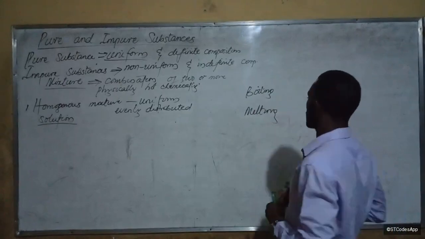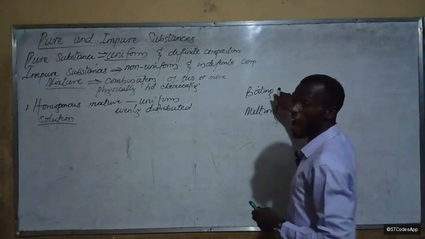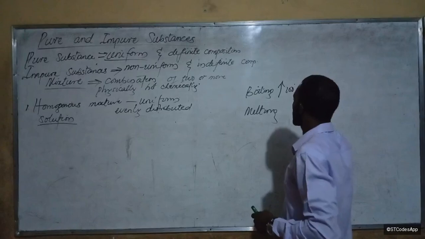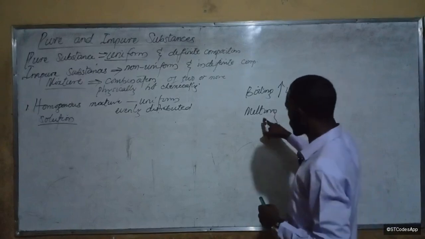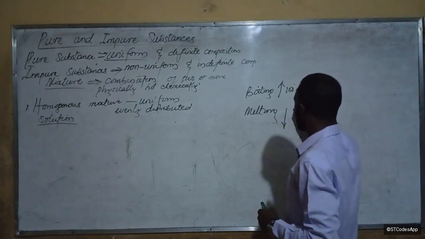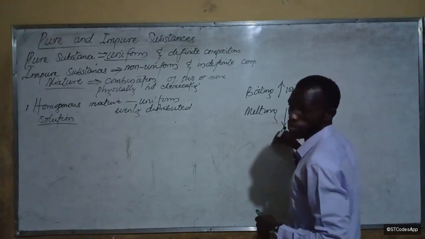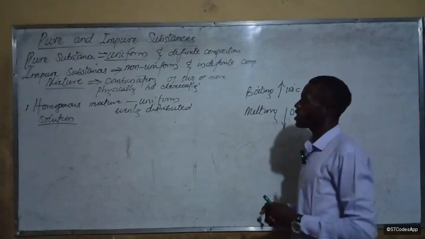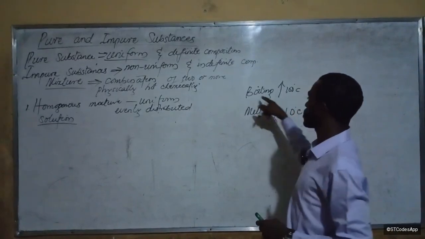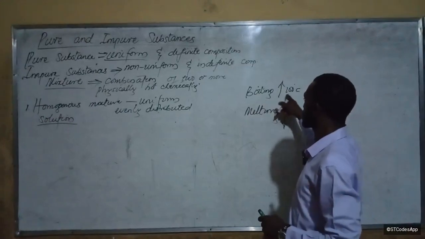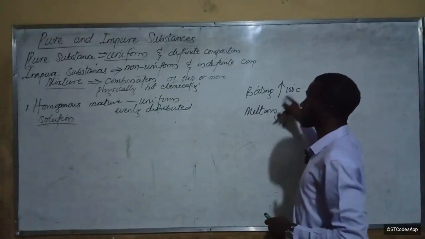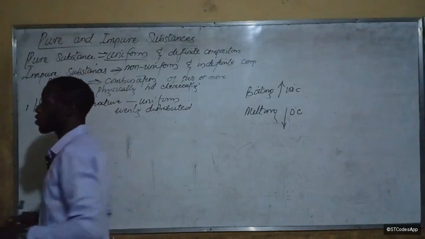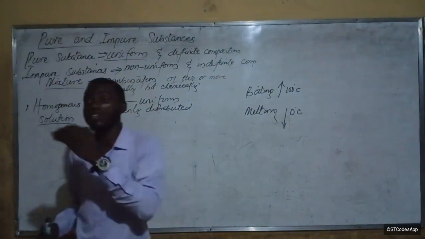The water will boil at a temperature that is greater than 100 degrees Celsius. And it will melt at a temperature that is lower than 0 degrees Celsius, meaning minus something. That's where that substance will melt. Pure water boils at 100 degrees Celsius, while this one will boil at greater than 100 degrees Celsius.